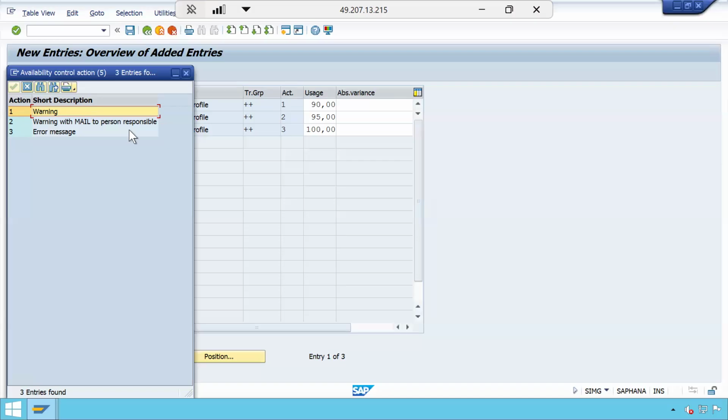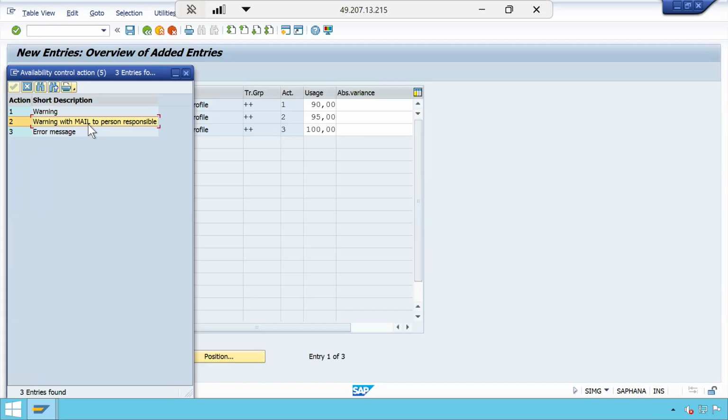Now the second stage is mail with person responsible. Sorry, the first case is not an email, it's just a warning. In the second case, it's a mail to the person responsible. That means the person responsible maintained on the project will get notified through a business workplace object, that is SBWP. There is a business workplace in which you will be able to see the mails which are triggered from SAP.